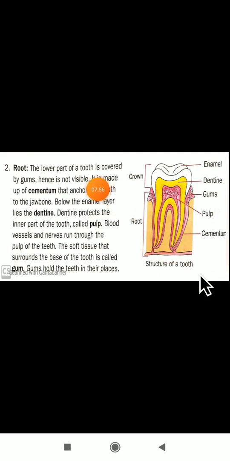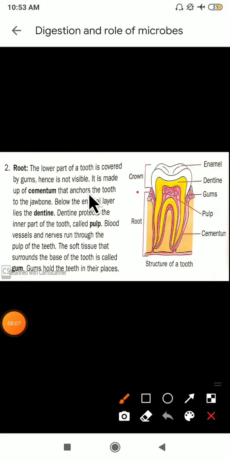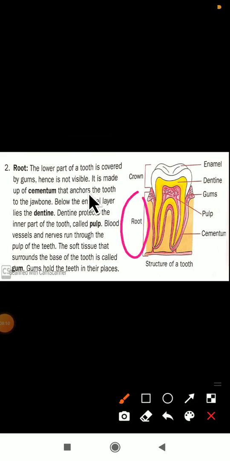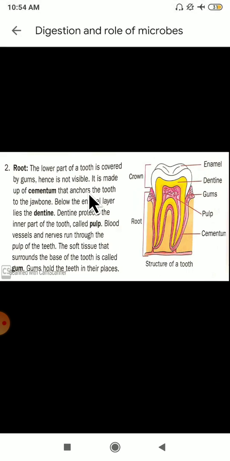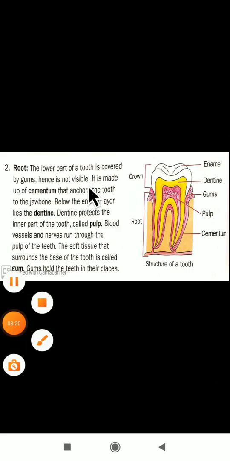Next we'll see about the root part here. The lower part of a tooth is covered with the gums, hence it is not visible. Dear students, can you see here? This lower part we are considering as the root part. Upper part is the crown part, and it is having an enamel covering, and the lower part we are considering as the root, and this root we cannot see.